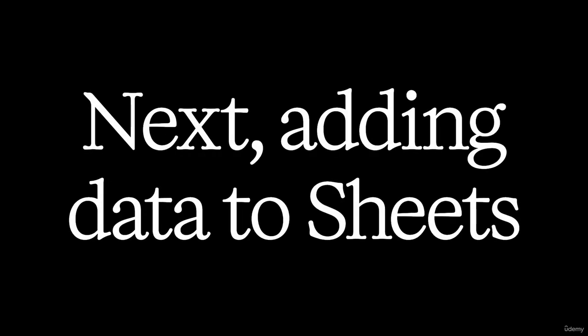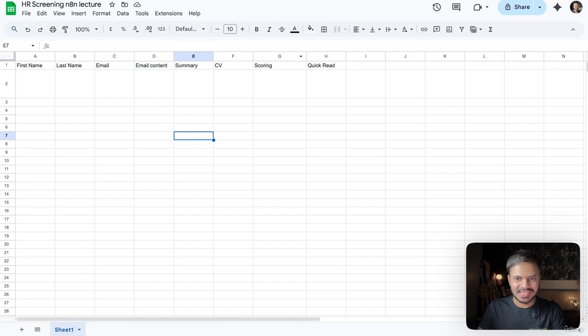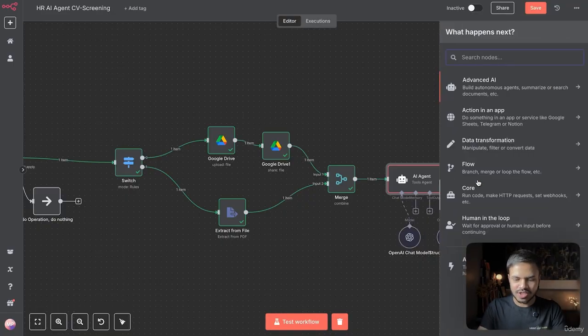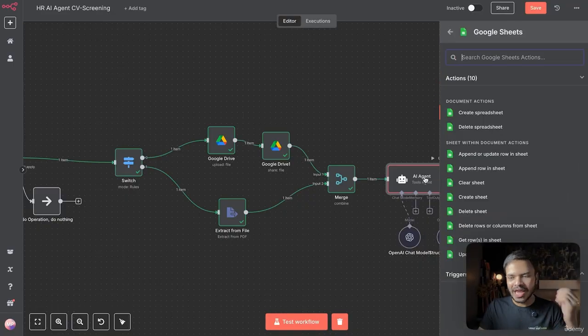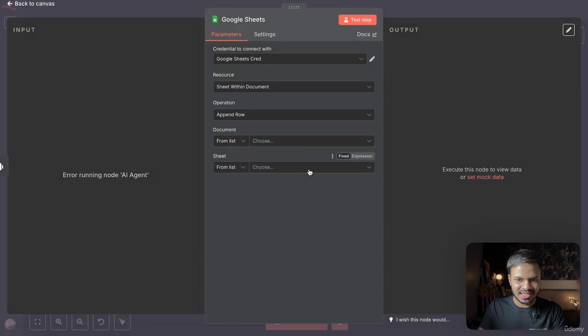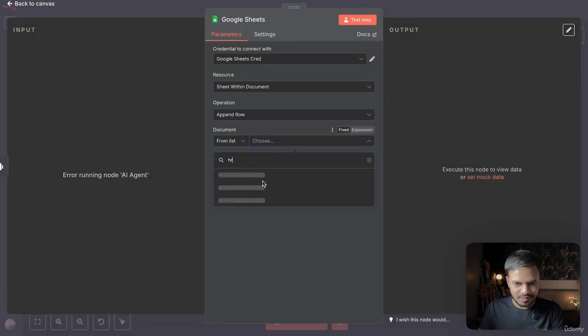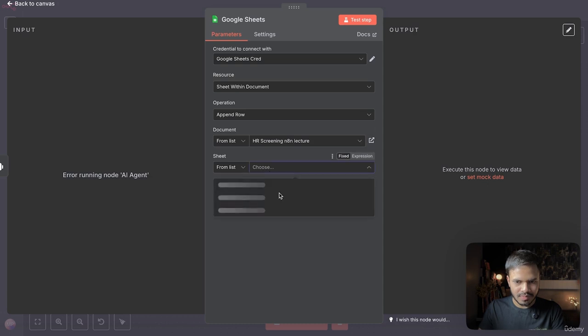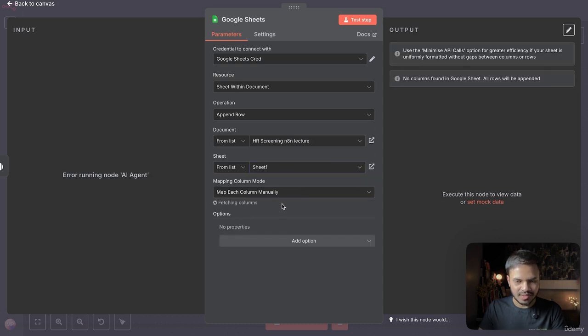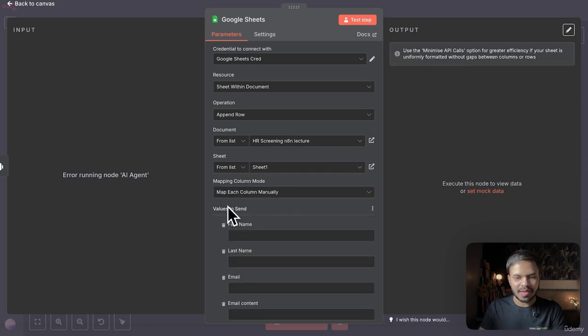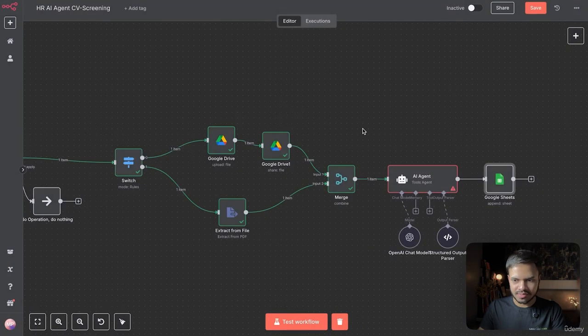Now we want to map this information to our Google Sheet, and I have added these headers. So let's go back, search for Google Sheets, and we want to add a row inside our sheet. So let's select our HR1 and sheet number 1. Yeah, we do need to map each field manually. So first of all, let's run this workflow.